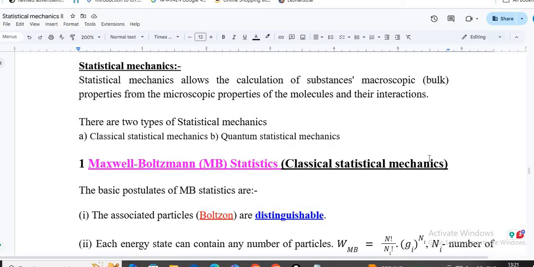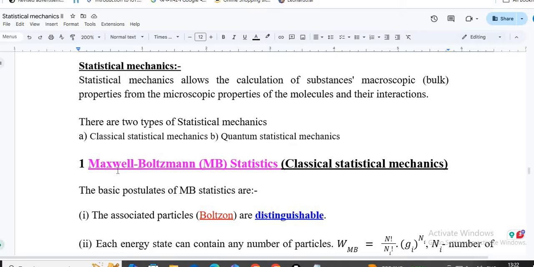So there are two types of statistical mechanics. One is classical statistics, another is quantum statistical mechanics. First we will discuss classical statistical mechanics, and then we will move on to quantum statistical mechanics. In a simple way, one can say when the constituent or microscopic particles are acting like classical particles, then the statistics will be classical statistics. And when the particles are acting like quantum particles, they will be considered under quantum statistical mechanics. So first we will discuss classical statistical mechanics.